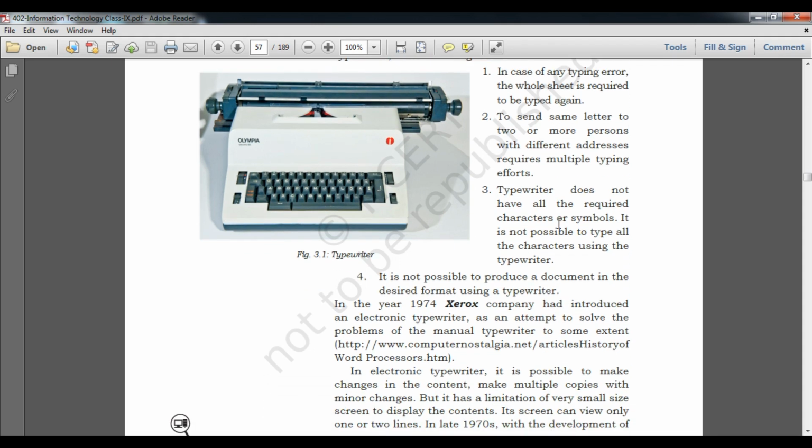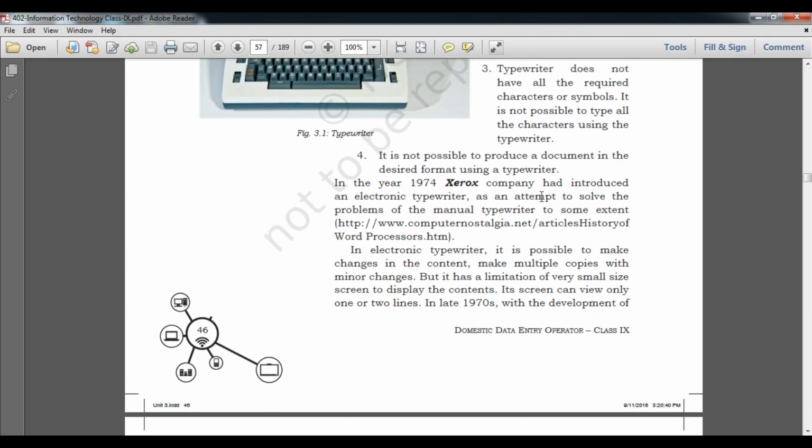Next, a typewriter does not have all the required characters and symbols, so it is not possible to type all characters using a typewriter. It means that at that time not all the symbols we use were present. Suppose the rupee symbol was newly introduced, it is not possible to type it there. It is really difficult to use such symbols.